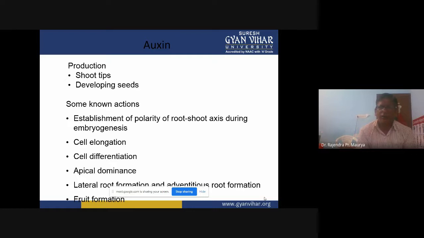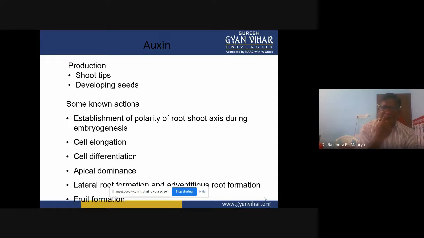That is the auxin hormone. The most commercially used rooting hormone is IBA, indole butyric acid. However, we can also use the natural auxin hormone, IAA, indole acetic acid.